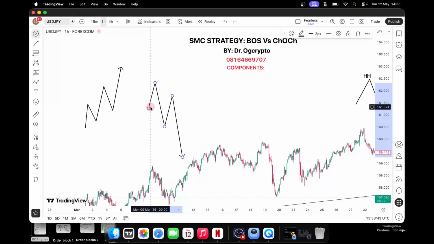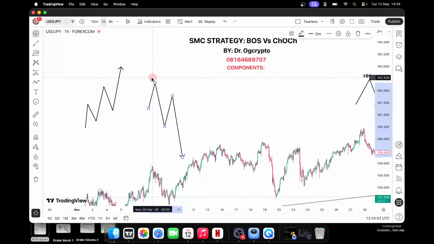In the process, it broke the previous low that we know before. Therefore, it means that there is a break of structure here. Now, this is a low we know before. This is another new low that was created, meaning that a new low has been formed, therefore breaking the previous low. Therefore, it's showing us that there's a break of structure here.